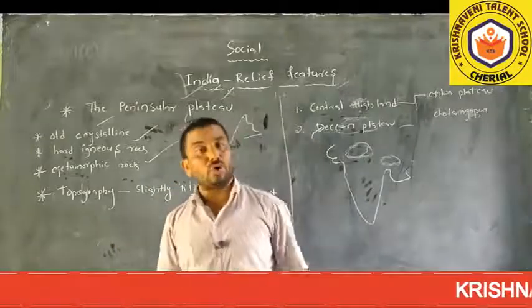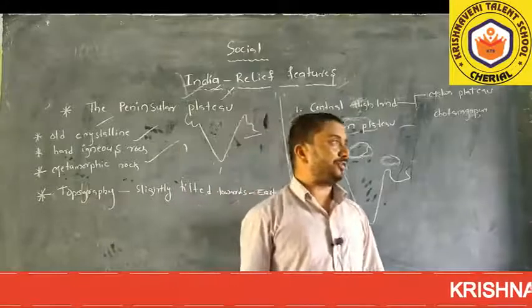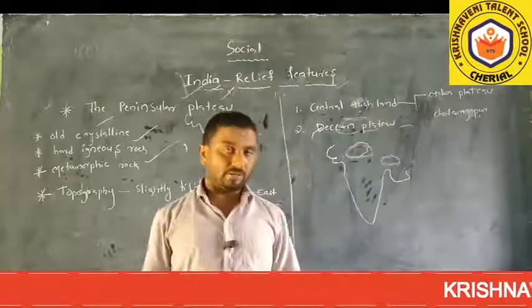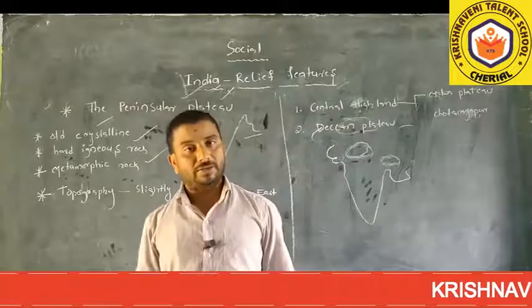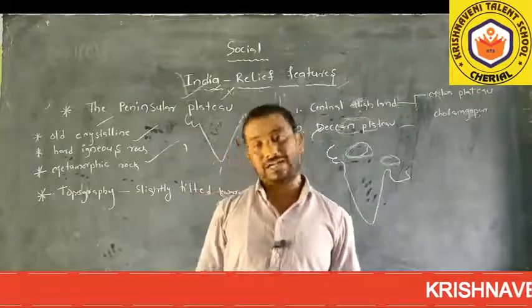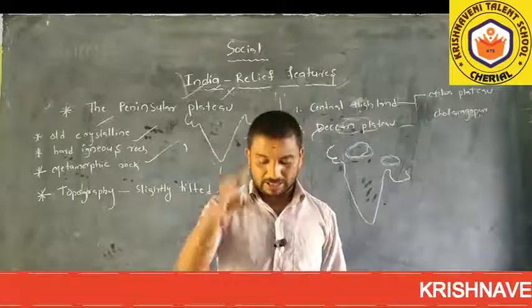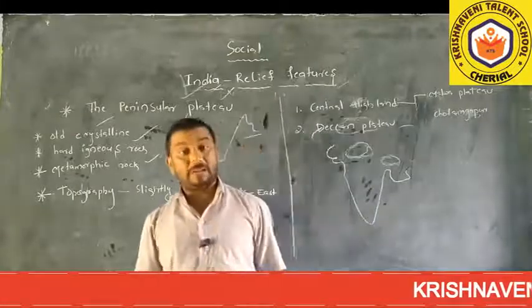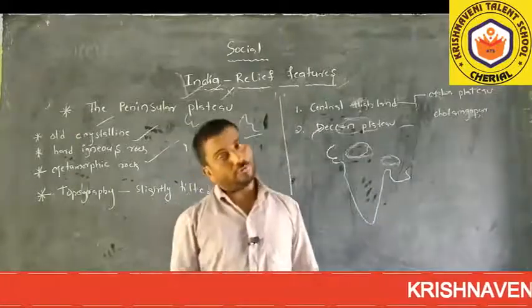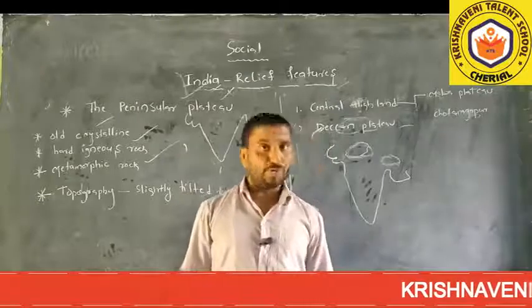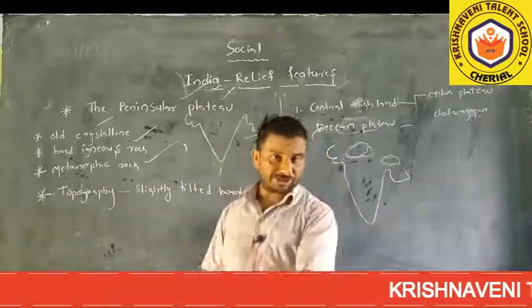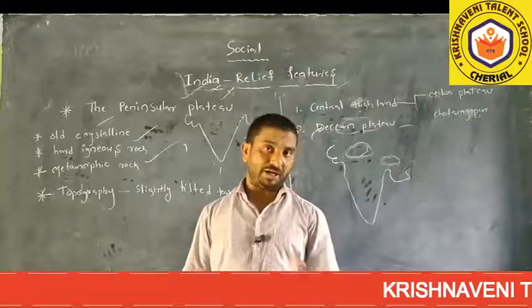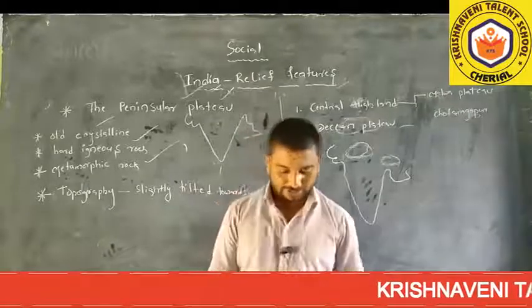So those living on the plateaus depend on tanks, wells and tube wells. Plenty of mineral resources, metallic and non-metallic, are also found in the plateaus, especially in the Chota Nagpur Plateau.